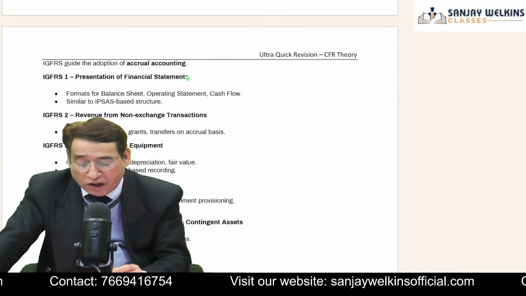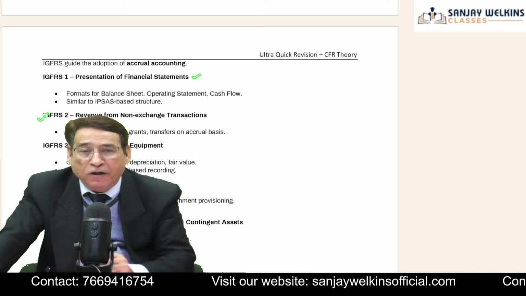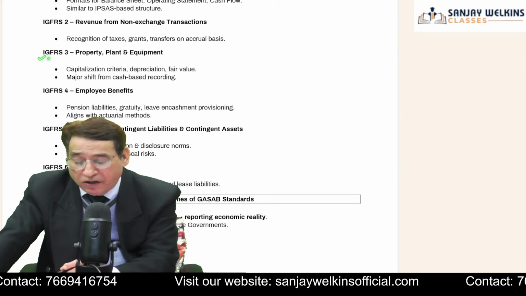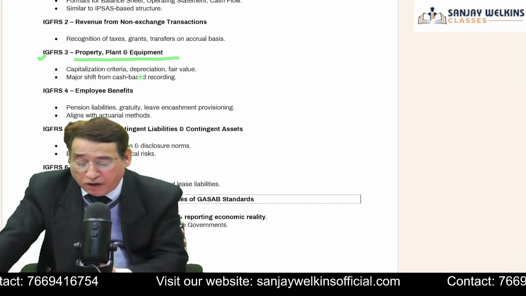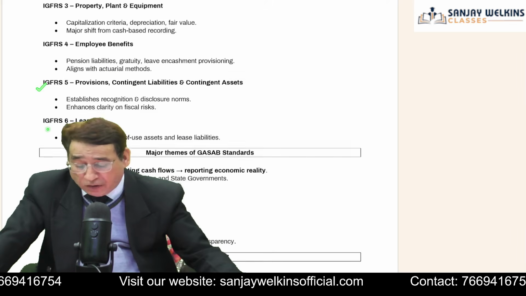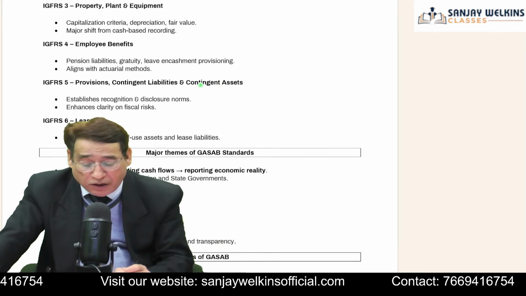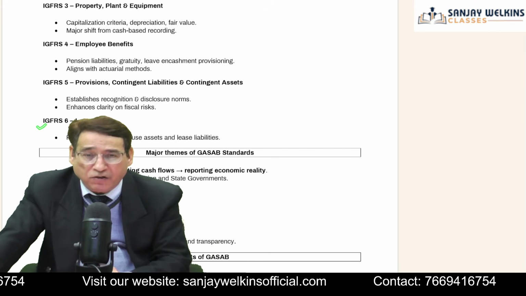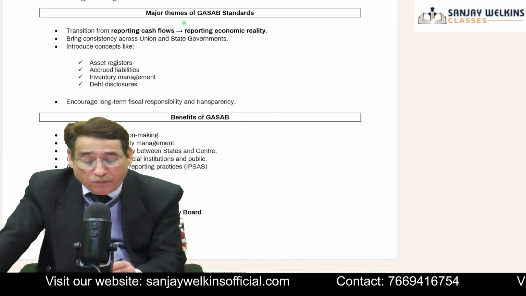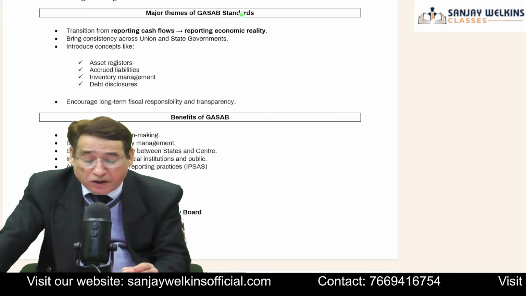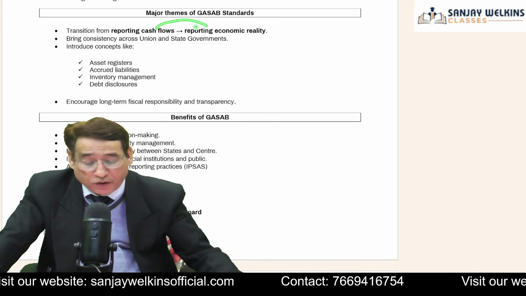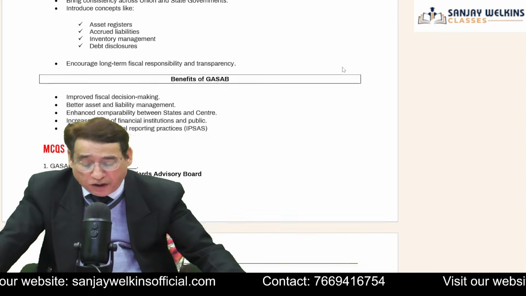IGFRS 1 relates to presentation of financial statements. IGFRS 2 relates to revenue from non-exchange transactions. IGFRS 3 relates to property, plant and equipment. IGFRS 4 relates to employee benefits. IGFRS 5 relates to provisions, contingent liabilities and assets, and IGFRS 6 relates to leases. These are the important points. So the major theme of the Government Accounting Standards Board of India, as I have already told you, is to move from the cash system to reporting economic reality, that means the accrual system.